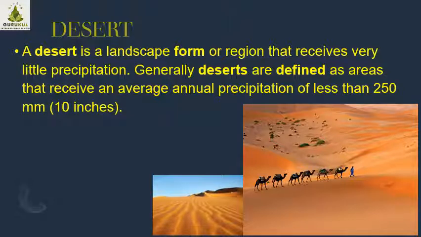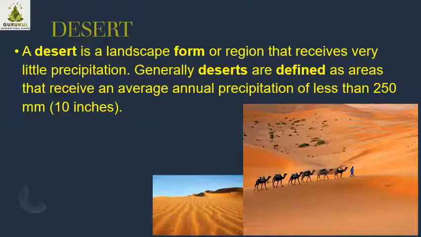The soil is not seen there. There is sand. The outer layer of the land is made up of sand because of the hot temperature. So there are two meanings. I said desert is one of the natural forms, and another dessert is the sweet dish, like kheer, which will be prepared. Ice cream also is considered as a dessert. Whichever sweet dish is considered as a dessert, but that spelling is different and this spelling is different.